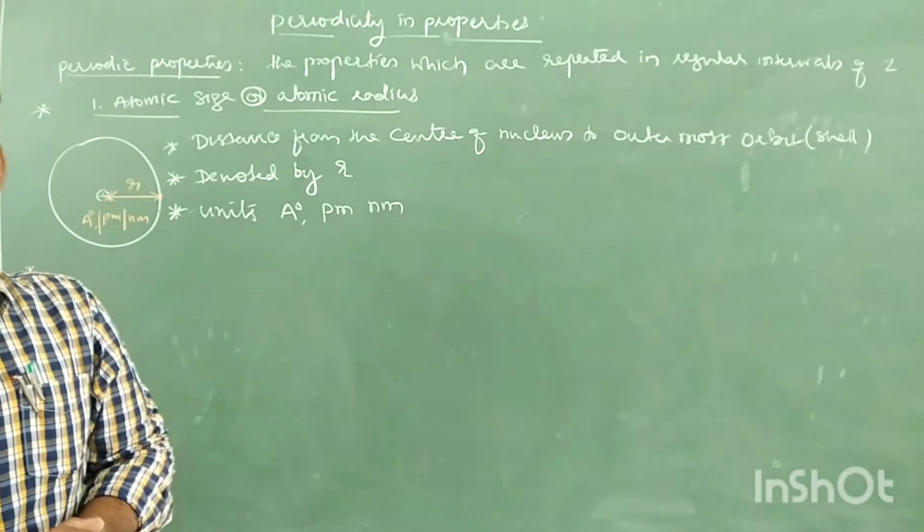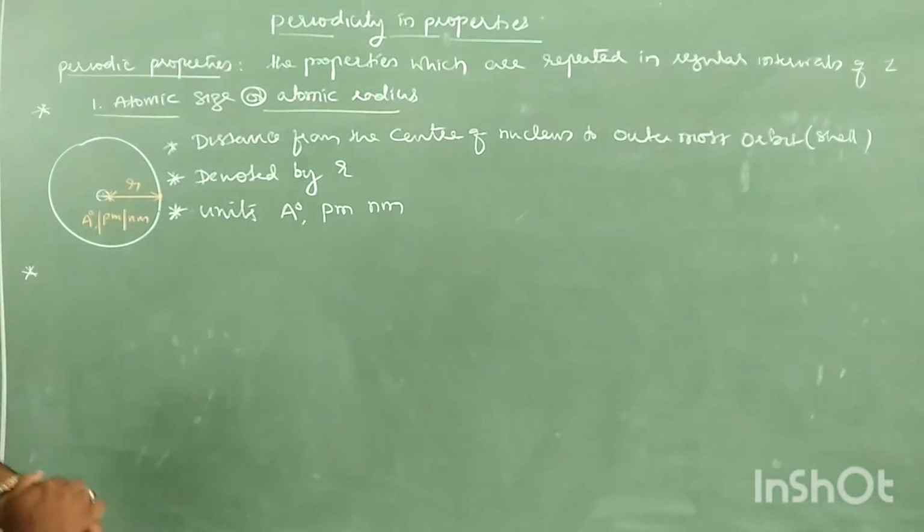It is impossible. It means measuring atomic size, atomic radius, is almost impossible. Then what is the other way? So therefore you cannot determine the atomic size directly. But internuclear distance can be calculated. So what is the internuclear distance?